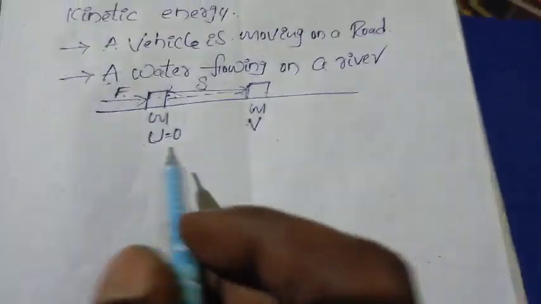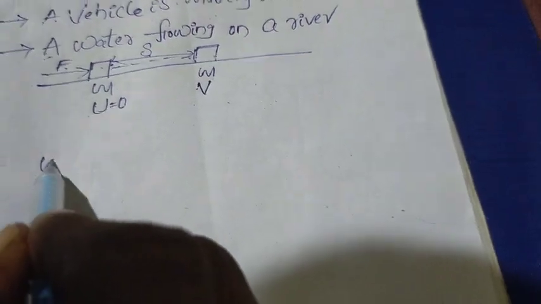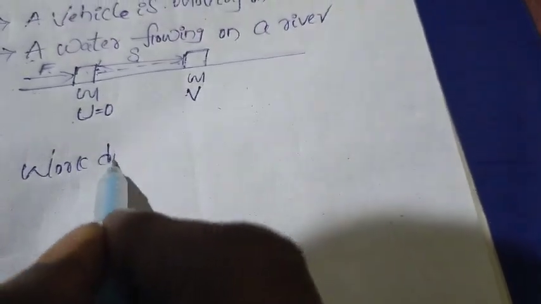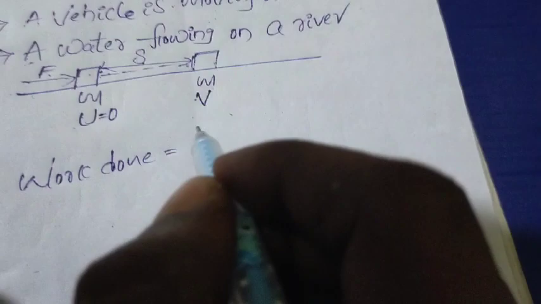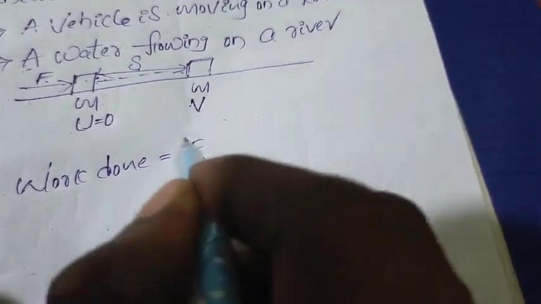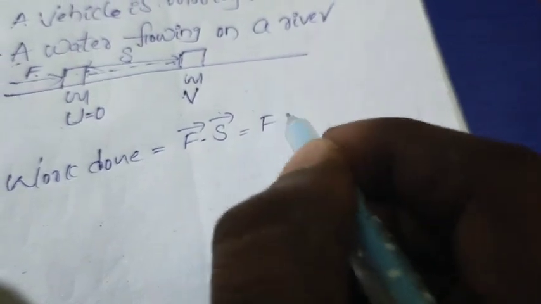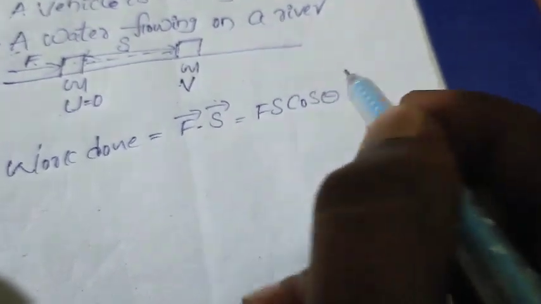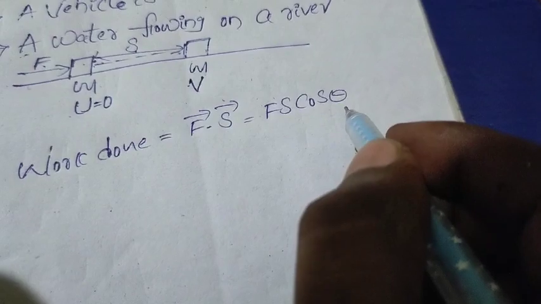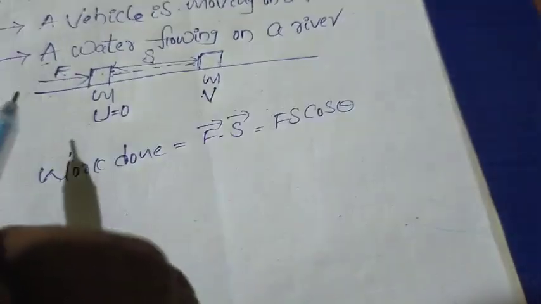First I will find the work. So work done, as we know from the previous lectures, the work formula is the dot product of force and displacement. So dot product means we have to write F s cos theta. Here theta means the angle between F and s. See the diagram.